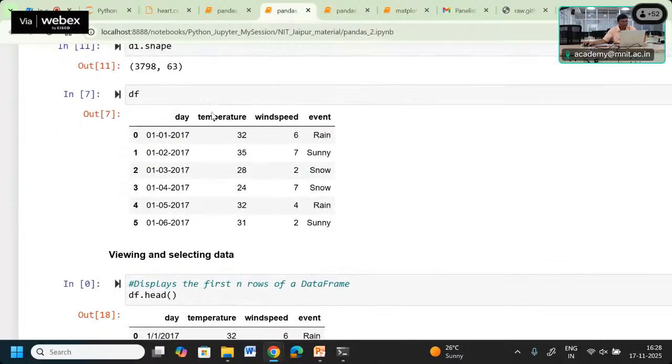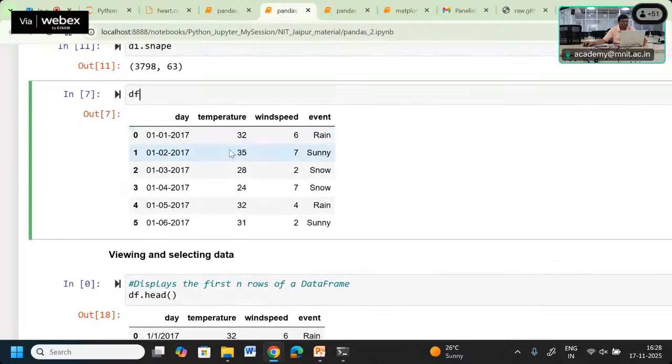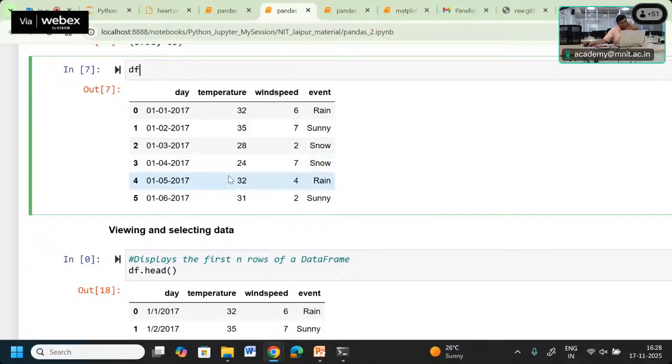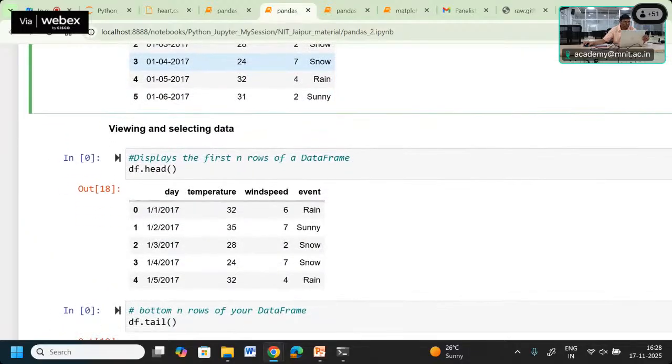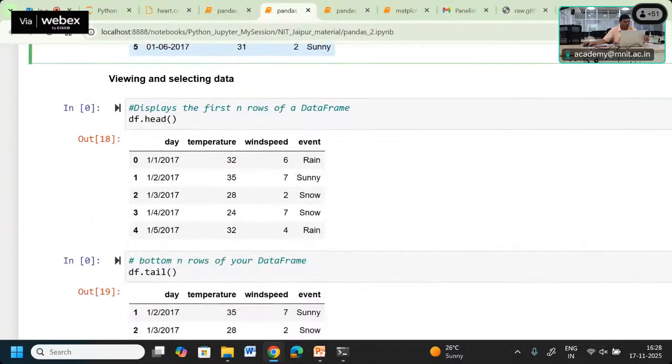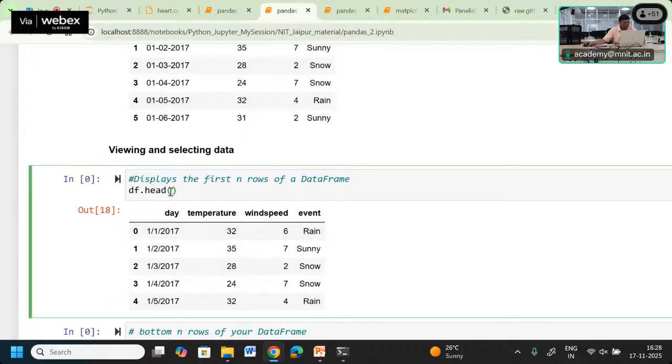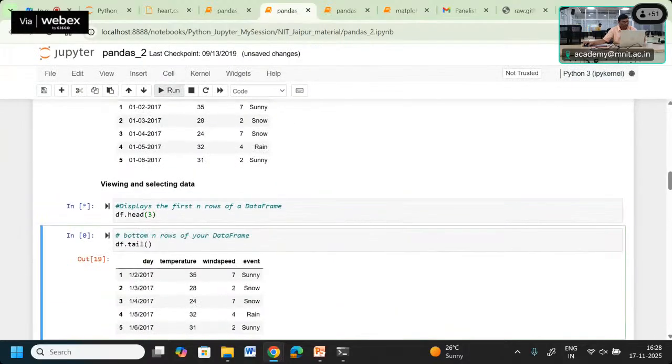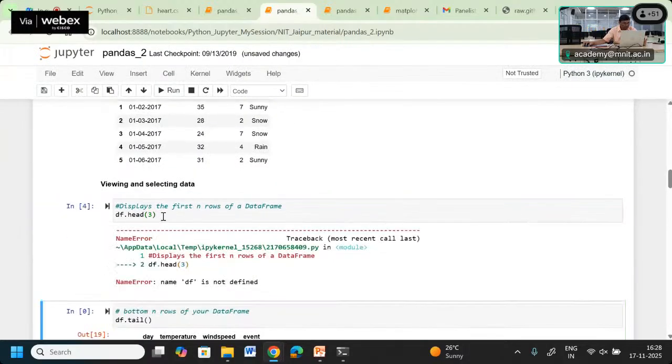Here you can see df is here, right? So this df is about the weather. In that case, if we want head, it shows the first rows. By default the rows are going to be shown there. If you write this as head 3, this will select only the first 3 rows.